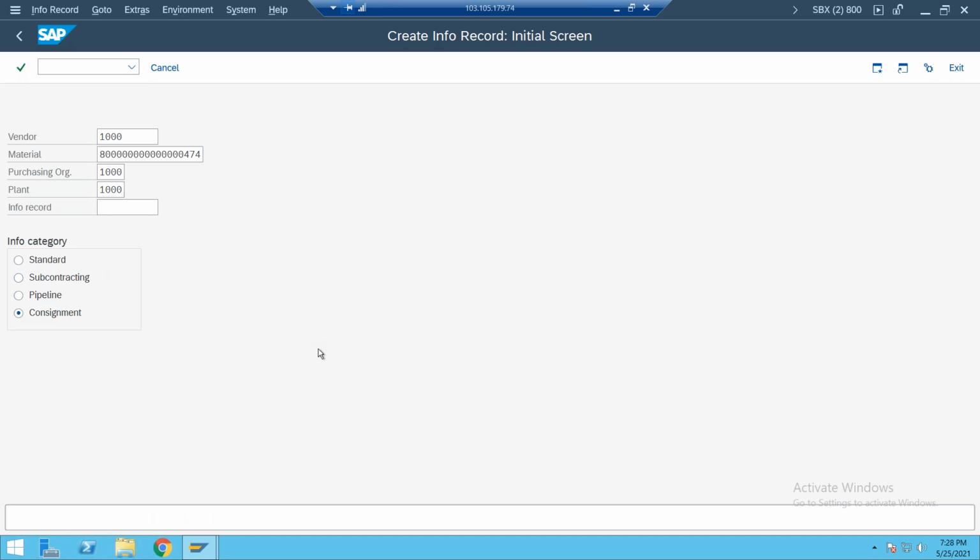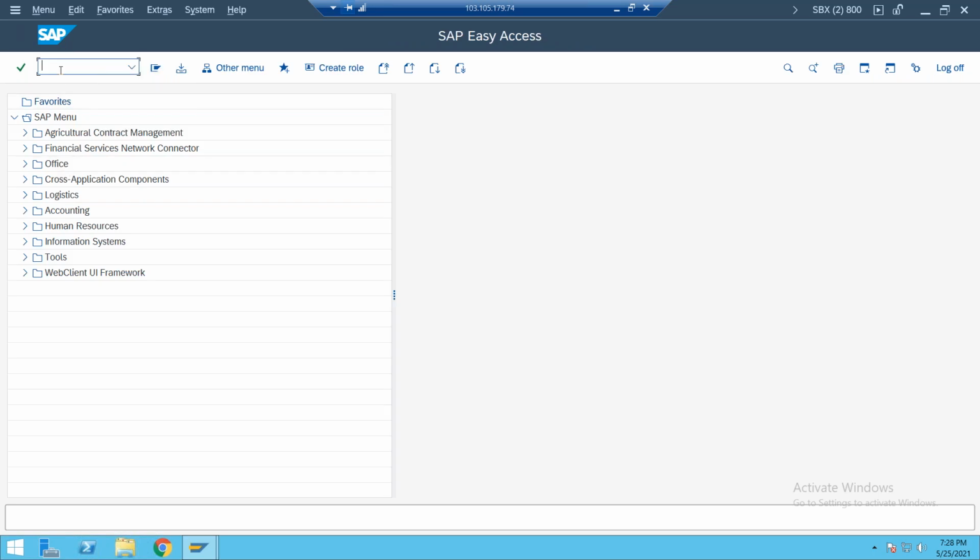Okay, so we created the purchase info record. Then the job is over. We have the material, we have the vendor, and we created a purchase info record for the material and vendor combination. Initially we discuss with the vendor, and the vendor says 3 months, up to 25th August, the price is applicable, and we enter the tax code. So the master data is ready here.